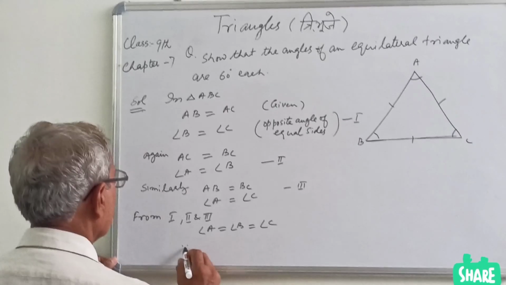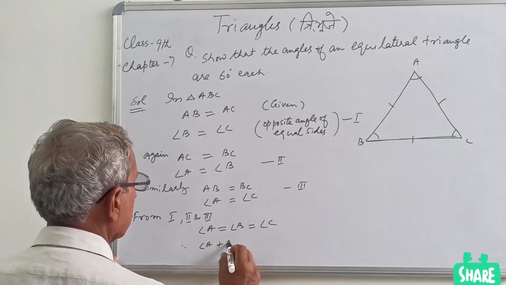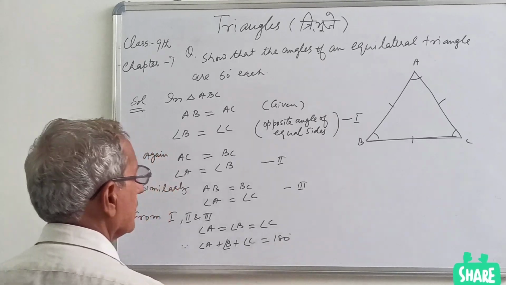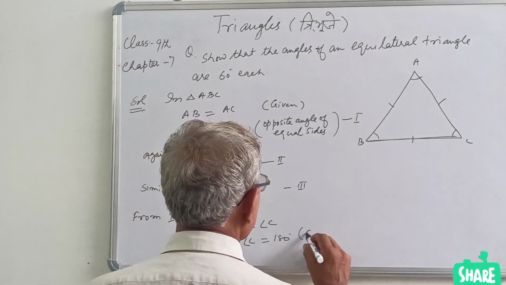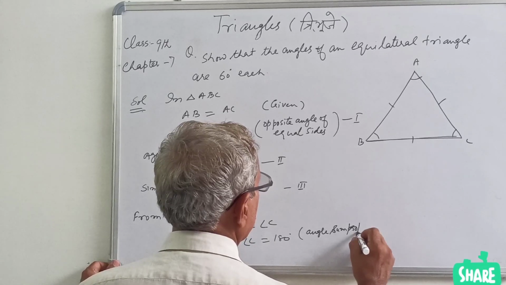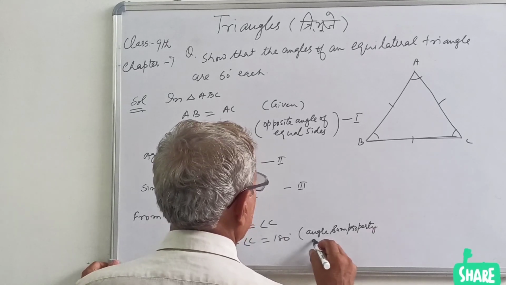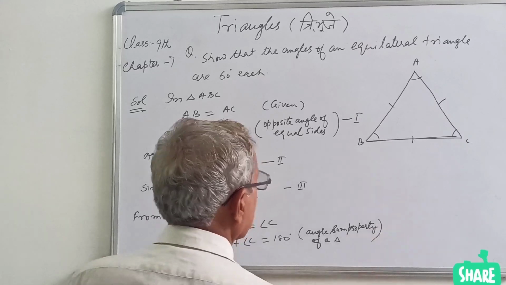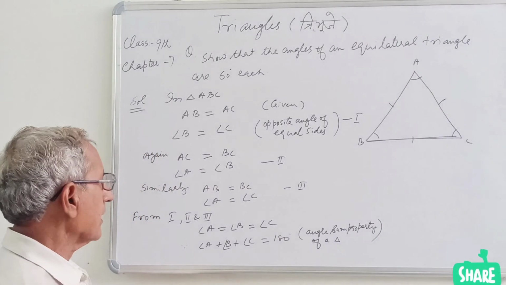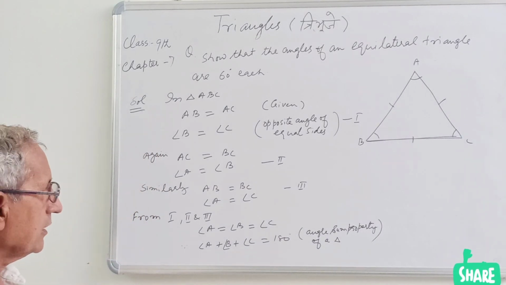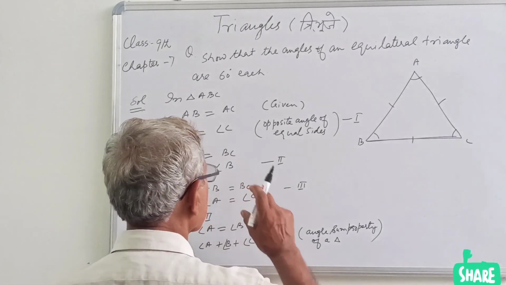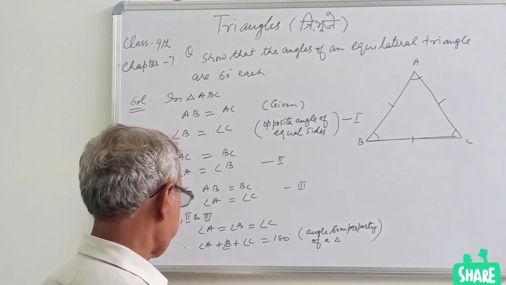Since angle A plus angle B plus angle C equal to 180 degree, angle sum property of a triangle. While you solve the questions, you will also write the property you are using for any solution.